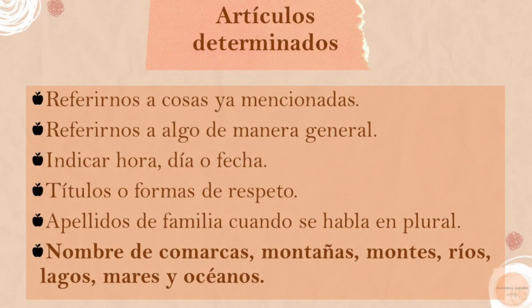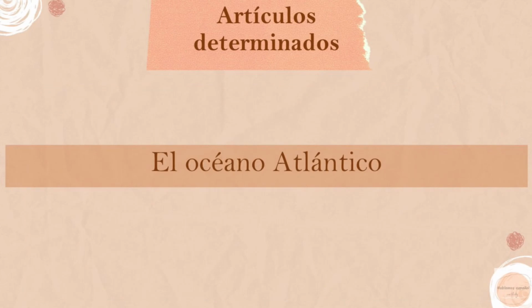And the last one is that we use definite articles for regions, mountains, mounds, rivers, lakes, seas, and oceans. As an example, we have el Océano Atlántico.